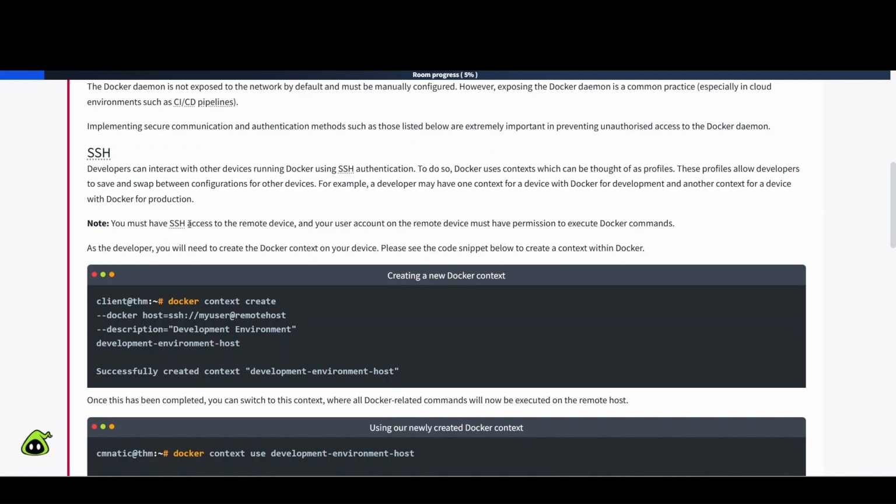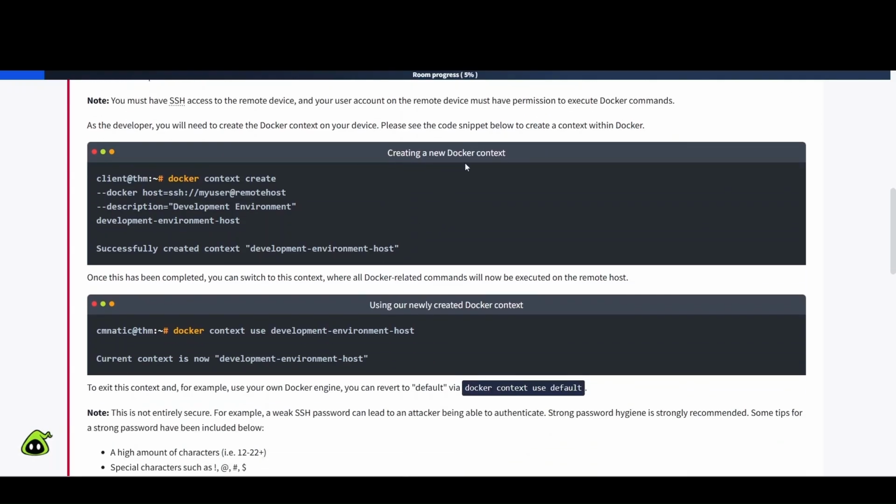Note, you must have SSH access to the remote device, and your user account on the remote device must have permission to execute Docker commands. As the developer, you will need to create the Docker context on your device. Please see the code snippet below to create a context within Docker. So let's take a look at this, creating a new Docker context. All right, so we have docker context create, and then --docker host=ssh://myuser@remotehost, --description development environment host. Successfully created context: development-environment-host. Once this has been completed, you can switch to this context where all Docker related commands will now be executed on the remote host.